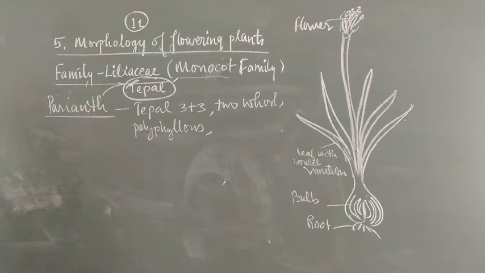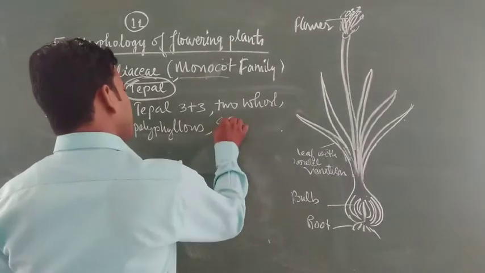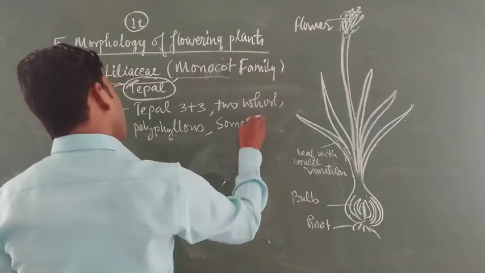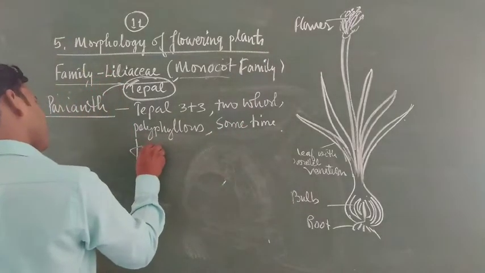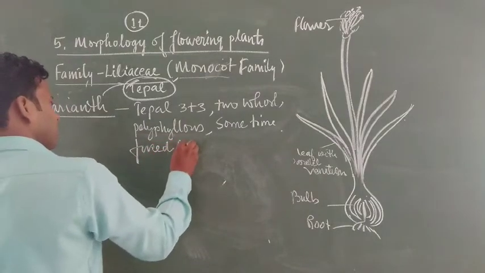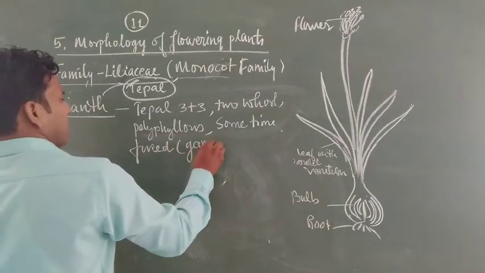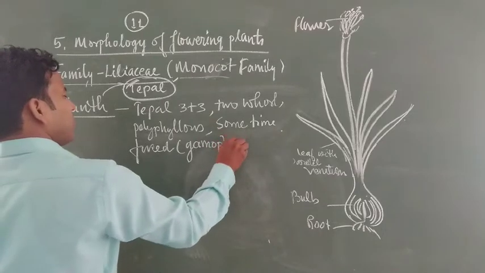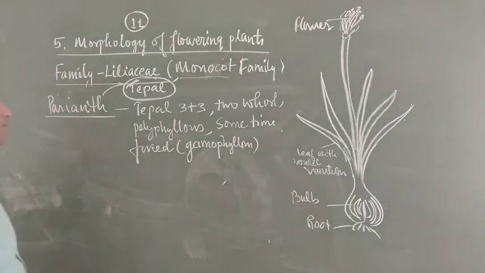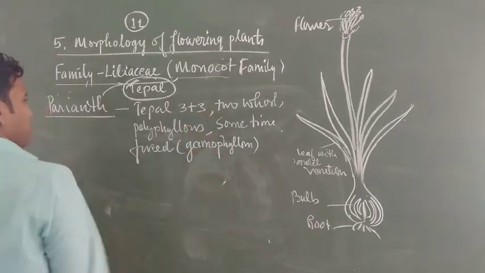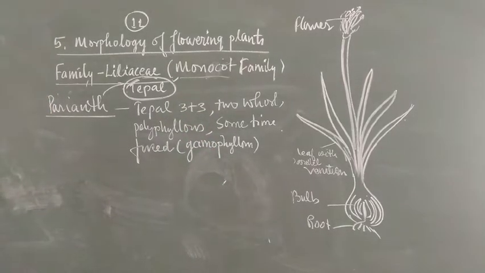You can say polytepalous also. Sometimes they are fused. It is called gamophyllous, or gamotepalous. If they are fused, then this 3 plus 3 is written under a bracket.